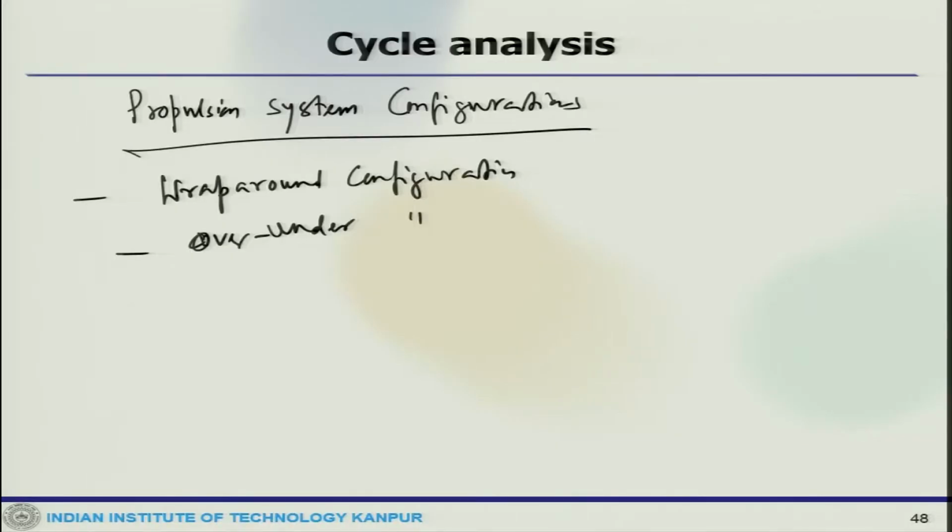Obviously we are talking about this hybrid engine, where you have either a ram based cycle or the turbine based cycle, and there could be an important aspect of propulsion system configuration.